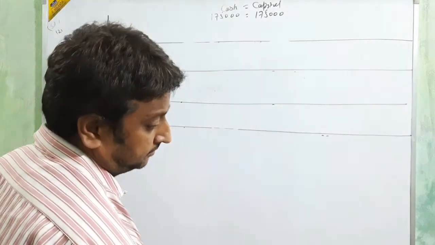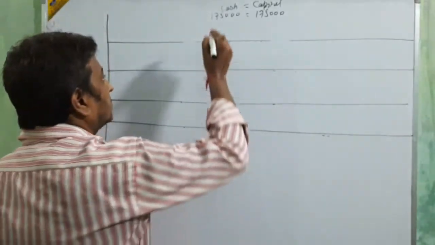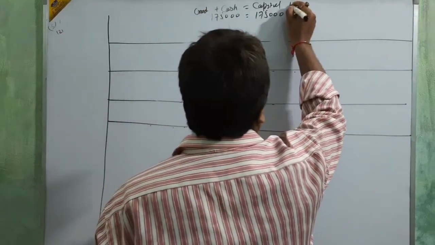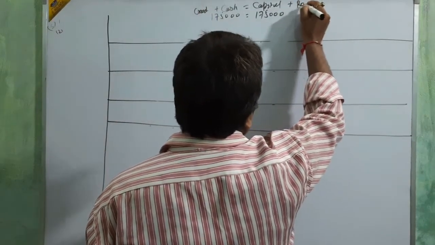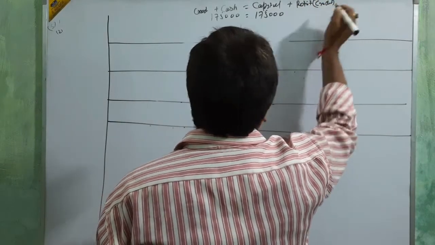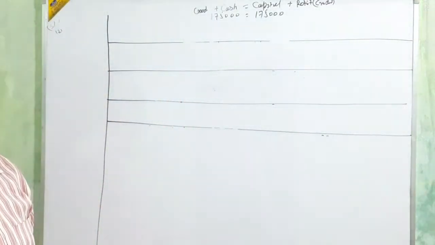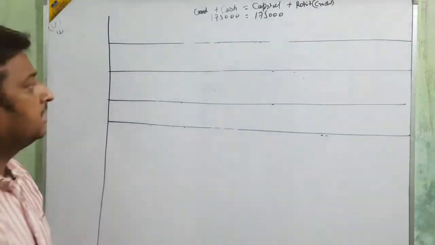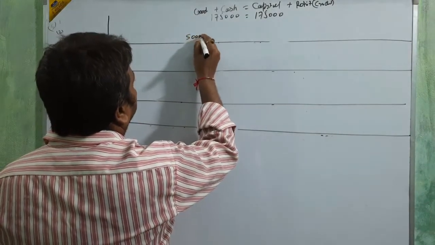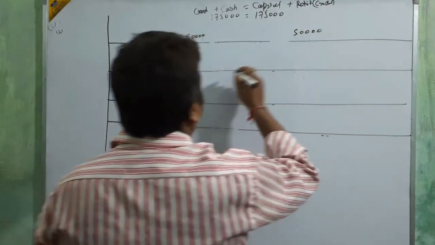Second is purchase goods from Rohit. It means goods is a new head, and Rohit is creditor. Okay, beta, purchase goods from Rohit, and Rohit is creditor. Clear? How much amount, beta? 50,000. And here we make the creditor, Rohit, 50,000.